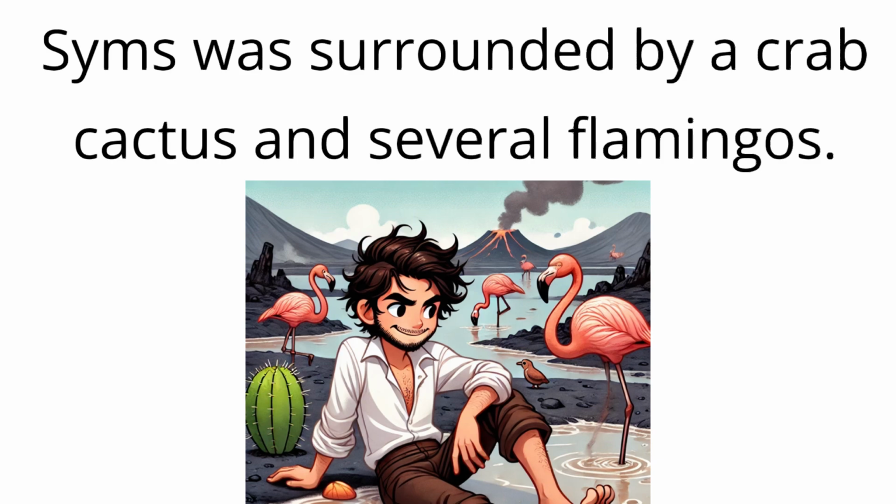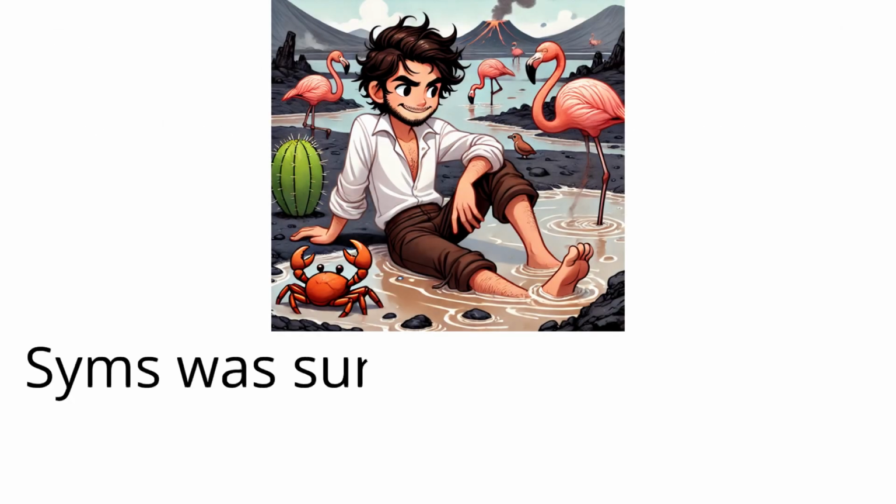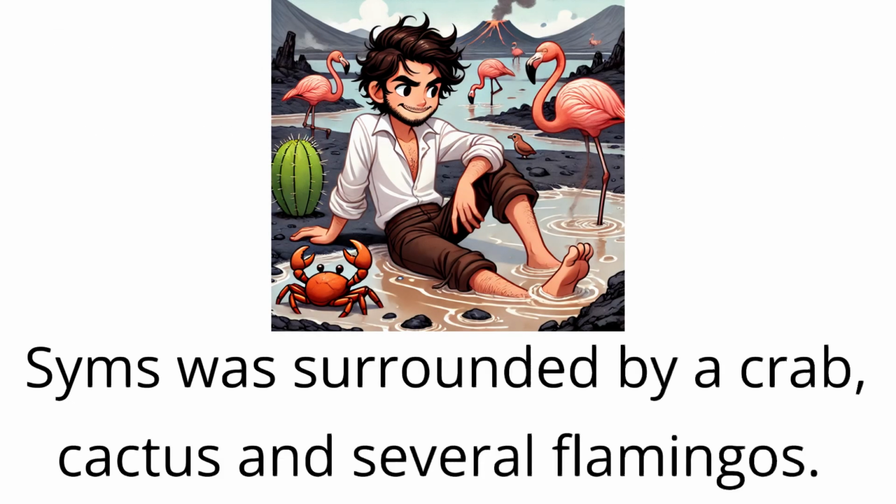However, if we add a comma in, we can clarify the meaning and we discover that Sims was actually surrounded by three things, a crab, cactus and flamingos. Sims was surrounded by a crab, cactus and several flamingos.